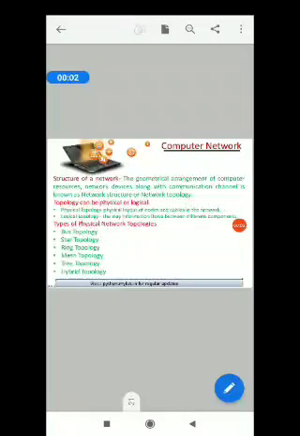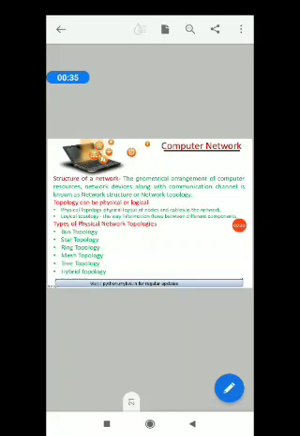Good morning, students. Today's topic: structure of a network. A network comprises several components along with their functionality that contribute to its smooth functioning. To form a network, a lot of hardware devices are required, which may be a sender, a receiver, some messages, then the transmission media, and some set of protocols.